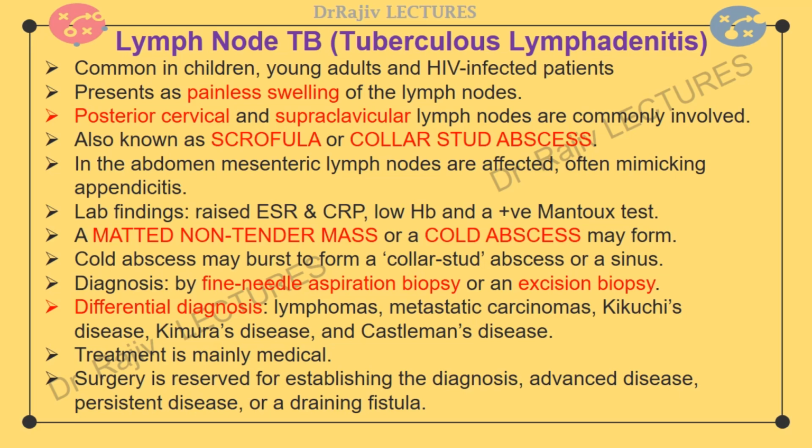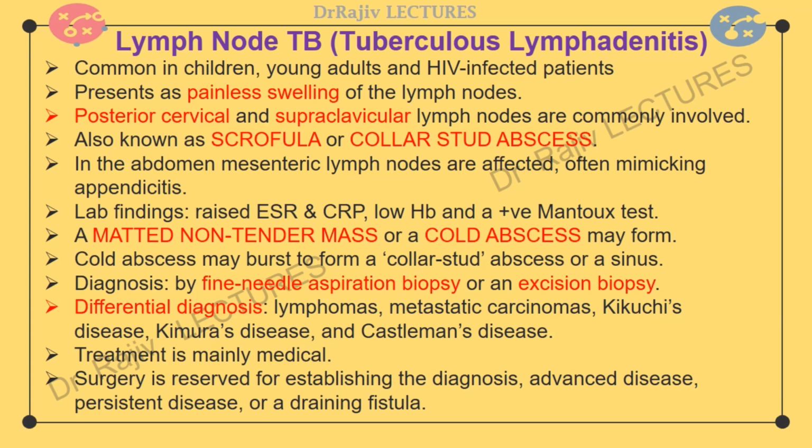In the early disease, lymph nodes are usually discrete, but later develop into a matted non-tender mass. In late stages, a cold abscess may form. It is a painless and fluctuant swelling which is not warm and there is no sign of inflammation. If left untreated, the cold abscess may burst into the space just beneath the superficial fascia.